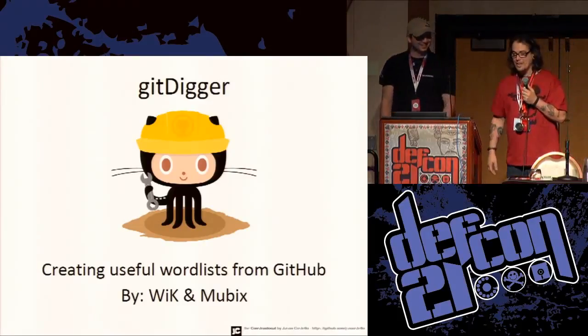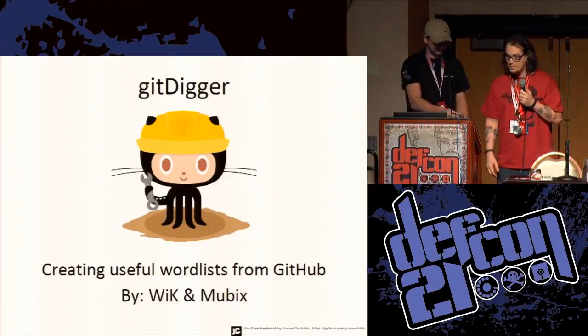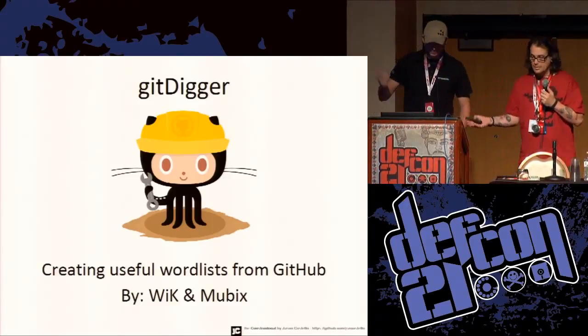One guy. Okay, so this is gitDigger, creating useful word lists from GitHub. I'm WiK. I'm mubix.